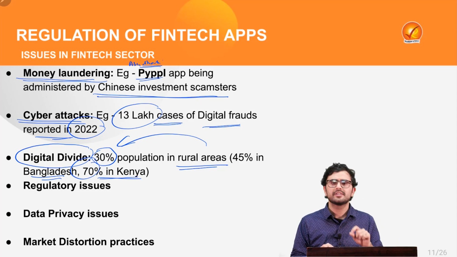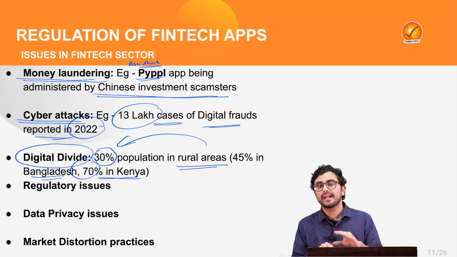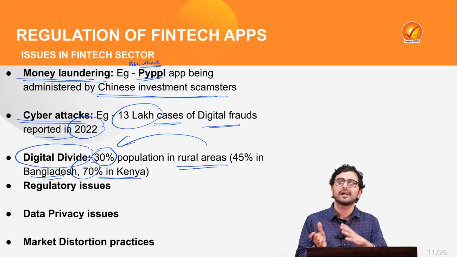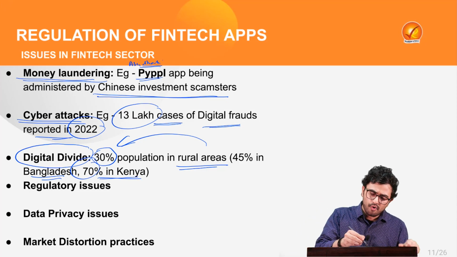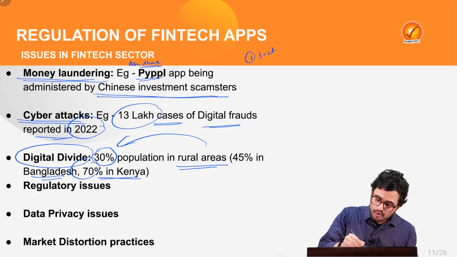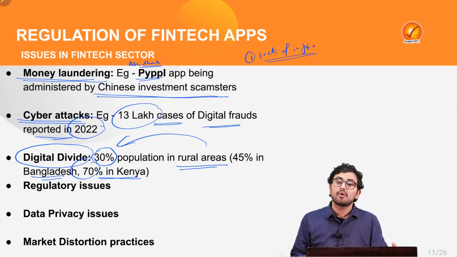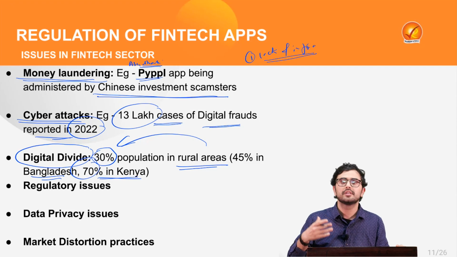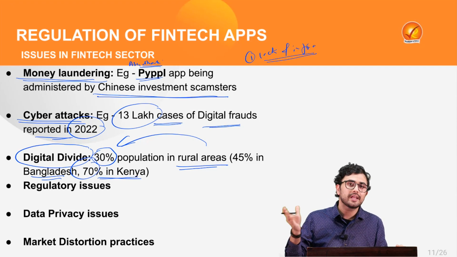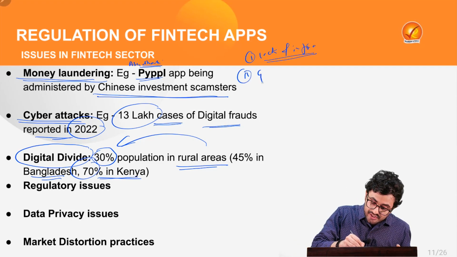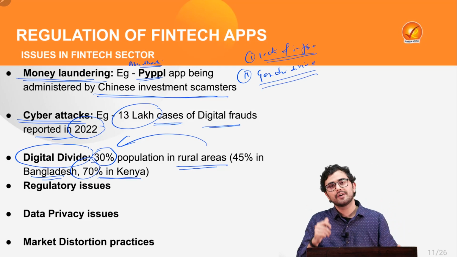Now, there are several reasons for this persisting digital divide in our country, which ultimately hampers the idea of financial inclusion. First and foremost is obviously the lack of infrastructure. For example, even today in our country, there are a lot of zero villages, or villages with poor internet connectivity. The second reason can be the persisting gender divide within this digital divide.